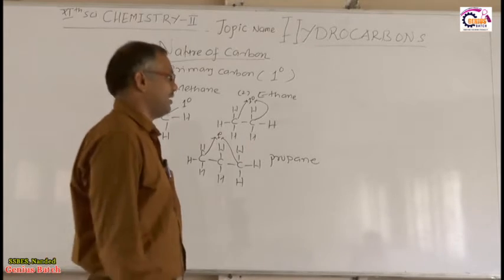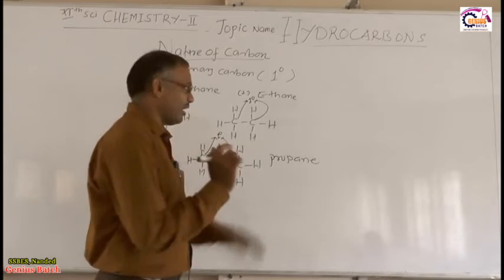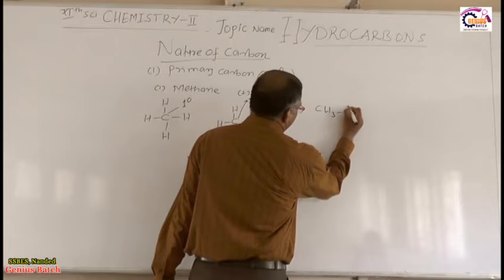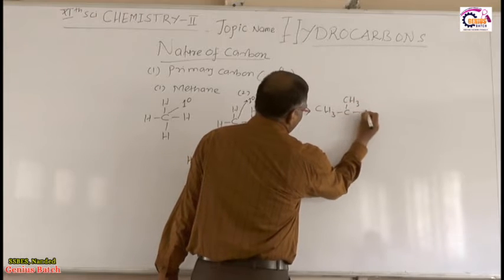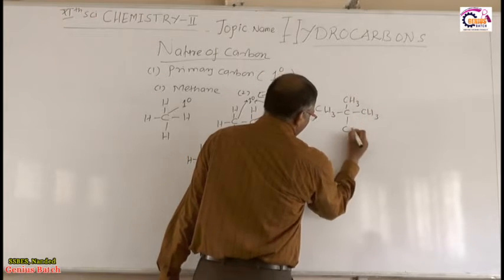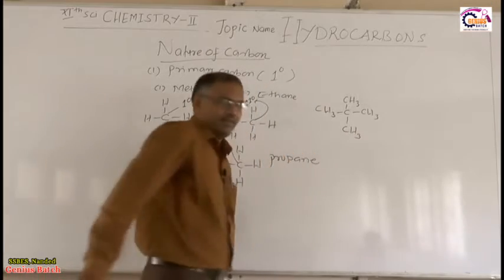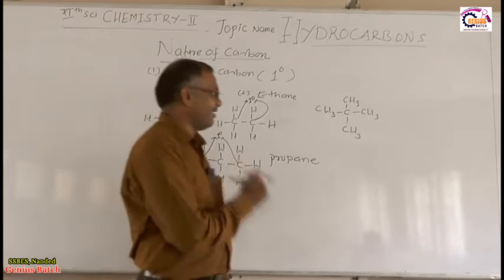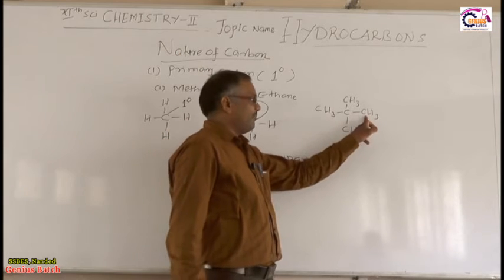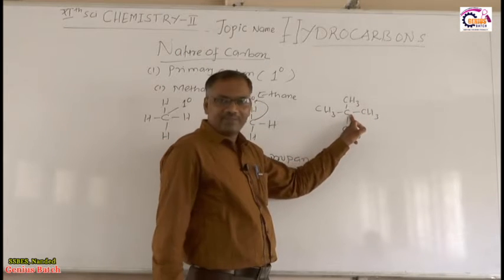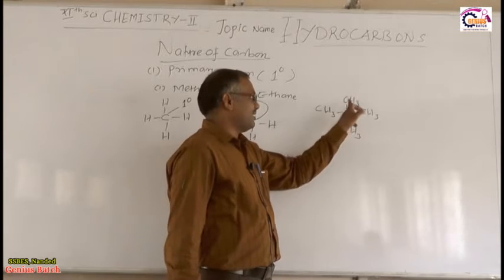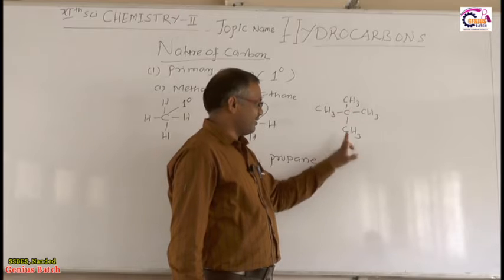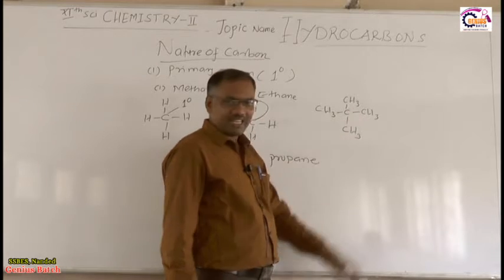One primary carbon atom. So suppose I am going to write the example of neopentane, right? So this is the CH3, CH3, CH3. Right. So tell me, how many primary carbon atoms are there? So this carbon is attached to only this carbon. This carbon atom is attached to this carbon atom. This carbon atom is attached to this carbon atom. This carbon atom is attached to this carbon atom.